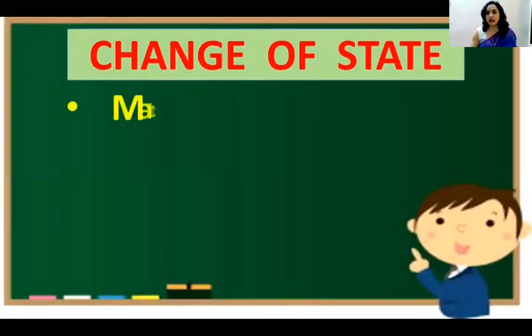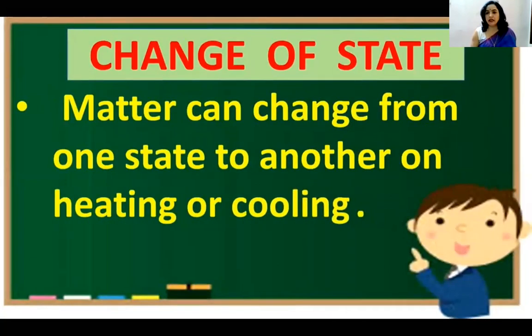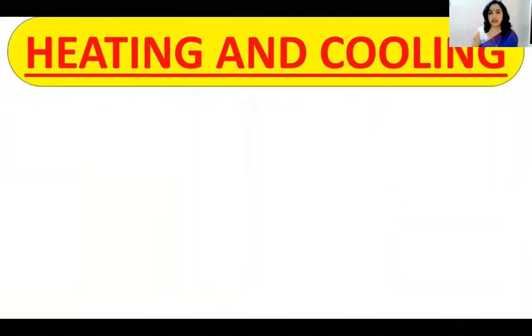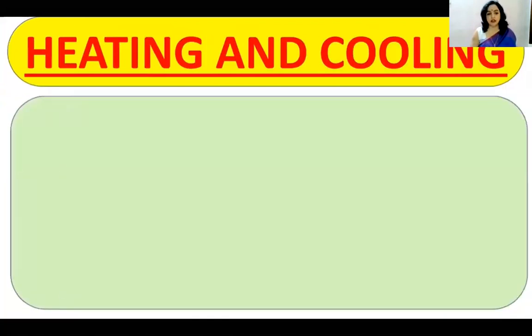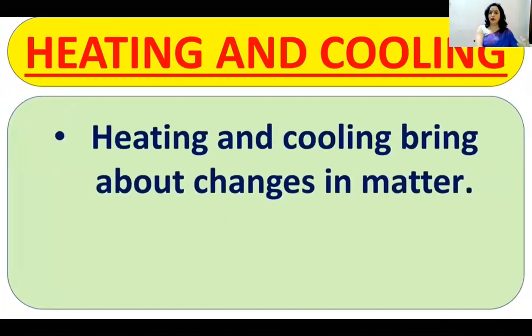Now, change of state, like I told you about matter, can happen either by heating or cooling. So you can change the different forms of matter by heating and cooling as well. Heating and cooling bring about changes in matter.